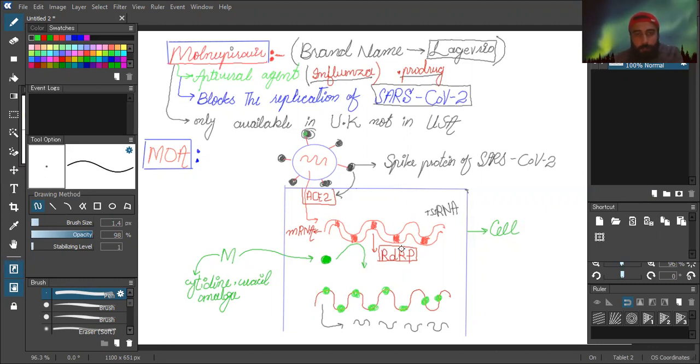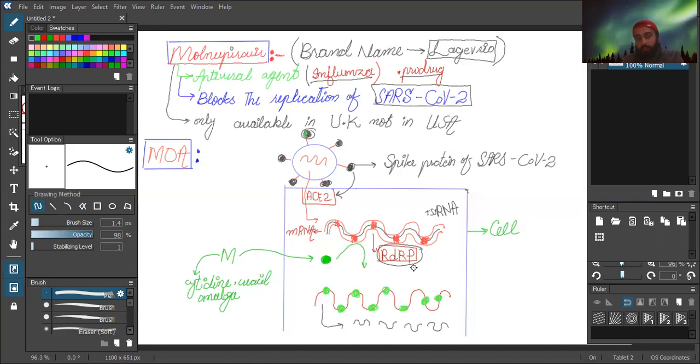And when this messenger RNA is released by SARS-CoV-2 into the human tissues, it is acted upon by the enzyme that is called RDRP.